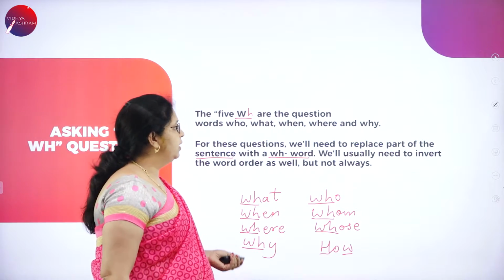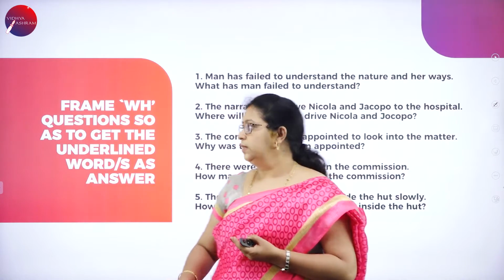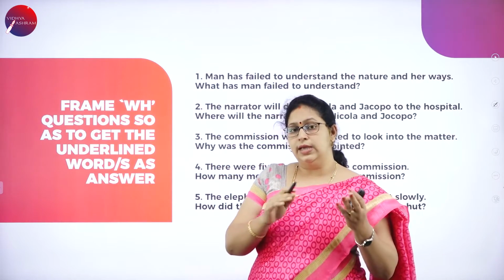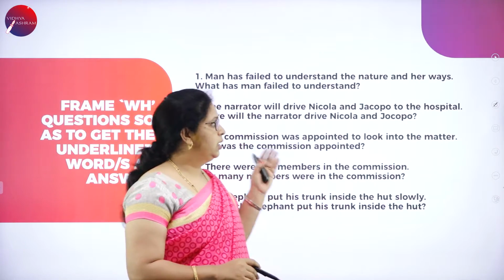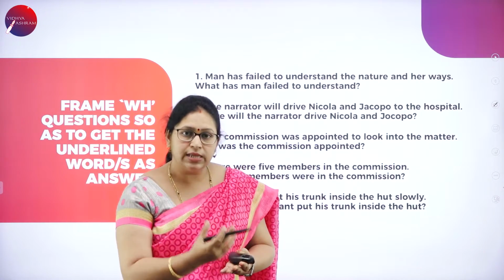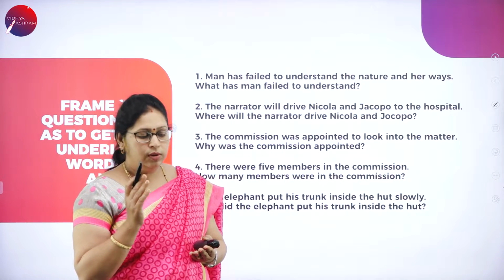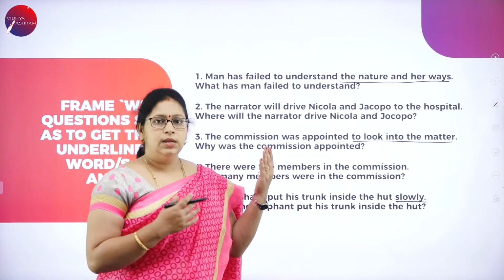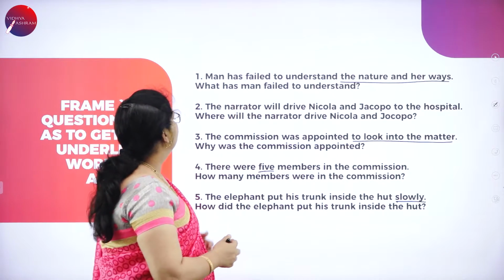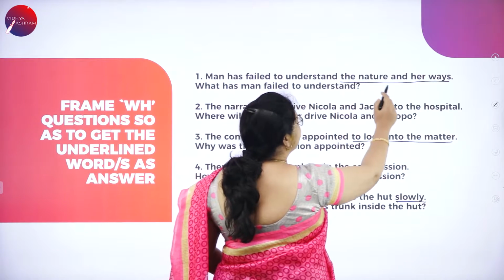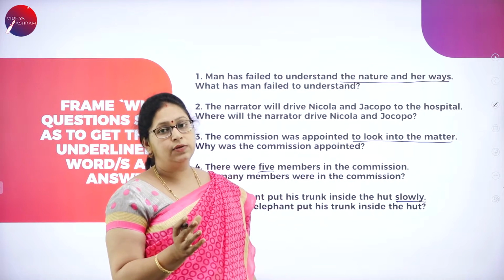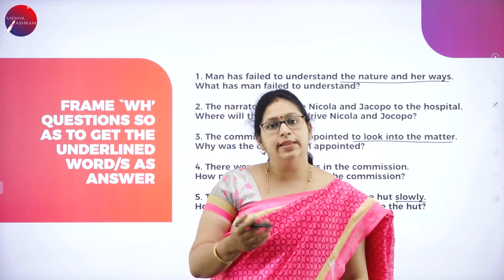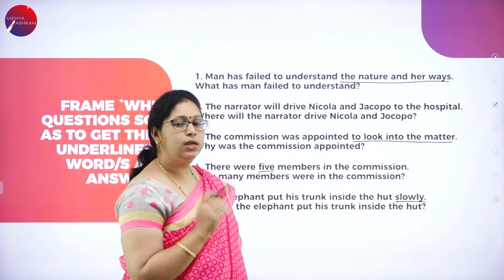Let us solve some of the exercises here. So what is the main task? Frame a WH question so as to get the underlined word or words as the answer. So we need to get some words as answers. Okay. So now I'll tell you which are the words for which you have to frame the question. Let us start the exercise. First one, man has failed to understand the nature and her ways. So the underlined words are here, the nature and her ways. So we should get that as the answer. In such a way we need to frame the question.